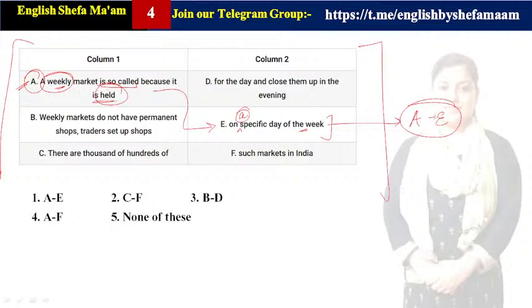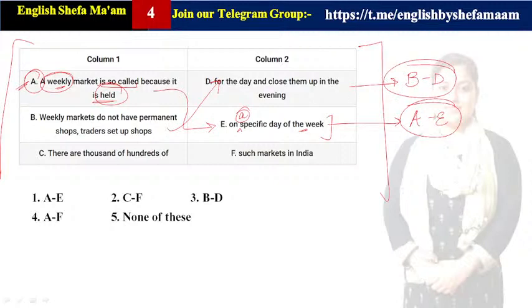अब देखो यहाँ पे क्या कह रहा है, नेक्स्ट वाला क्या कह रहा है, तो A E का कोरिलेशन है. अगला देखो क्या कह रहा है, weekly markets do not have permanent shops, traders set up shops. Such markets in India, it is not getting correlated. Set up shops for the day and close them up in the evening. Yeah, definitely it is getting correlated. So the perfect correlation with B is D1. Clear. B and D is again making a pair.